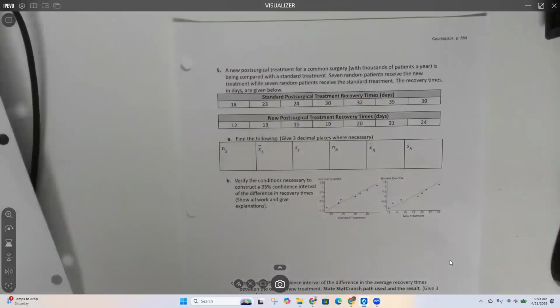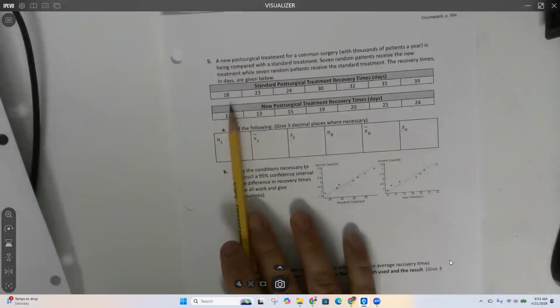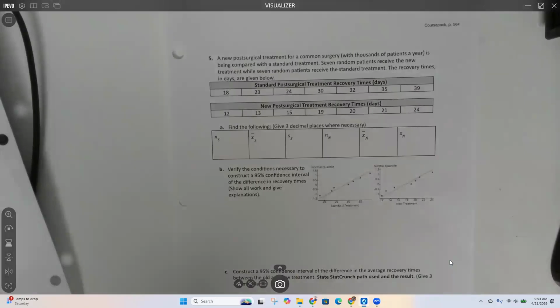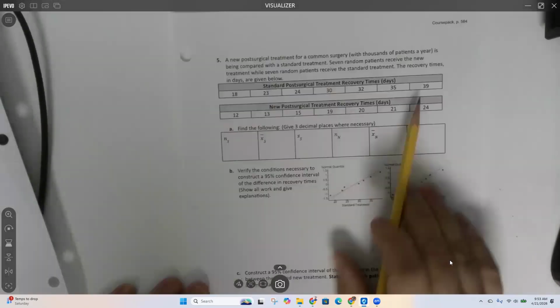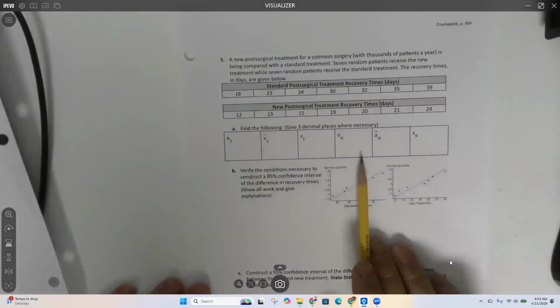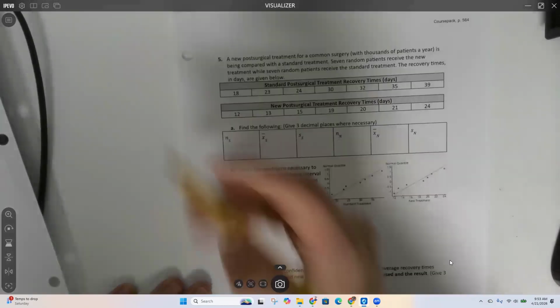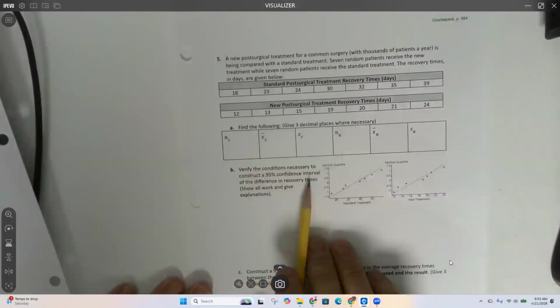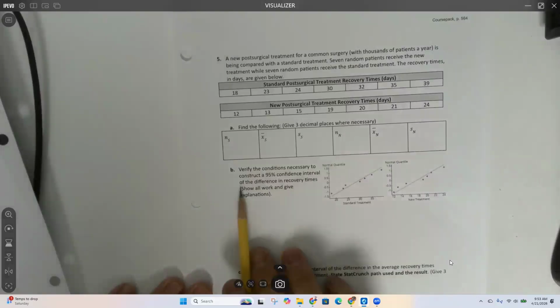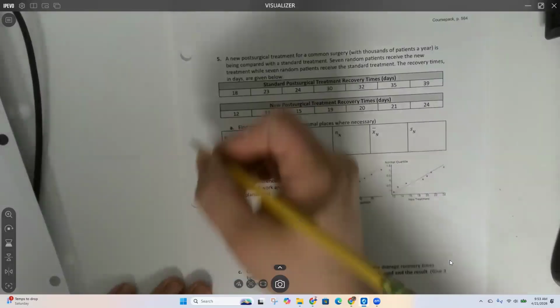A new post-surgical treatment for a common surgery is being compared with standard treatment. Okay. 7 patients received the new treatment, 7 patients received the standard treatment. Here are their recovery times, how many days it takes before they're healed and they can leave the hospital, right? Find the following. And then after we do that, we're going to construct a 95% confidence interval of the difference in recovery times.